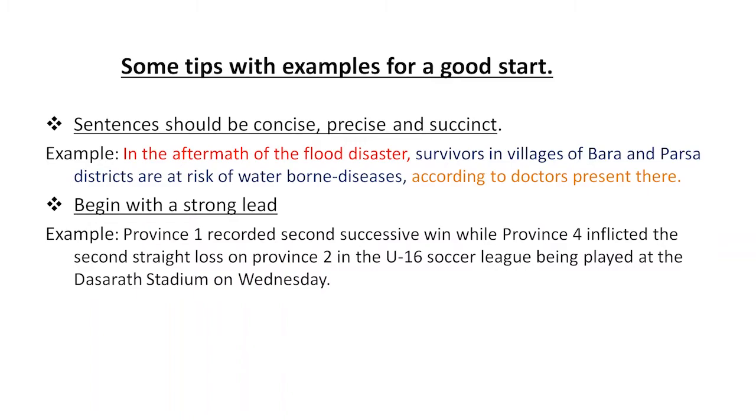Survivors in villages of Bara and Parsa districts are at risk of waterborne diseases, according to doctors present there. Here, the sentence has been divided into 3 separate segments, but each segment carries the concise and precise fact that the readers should get.